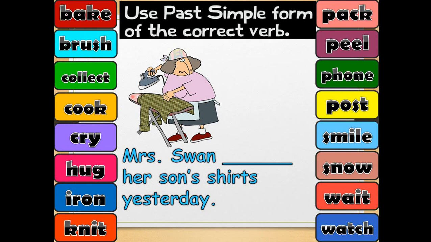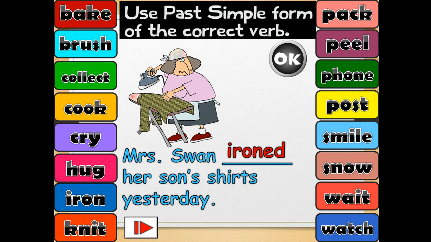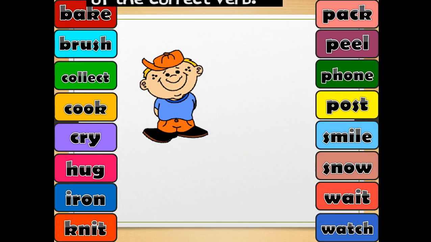Mrs. Swan, her son's shirts yesterday. So what did she do, or what does she do in the picture? What did she do yesterday? She ironed. Ms. Swan ironed her son's shirts yesterday.